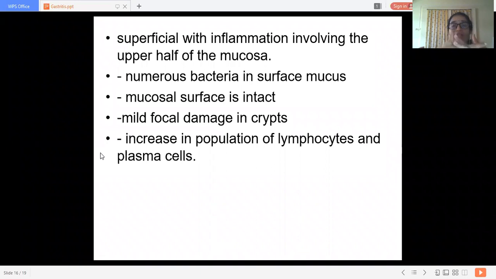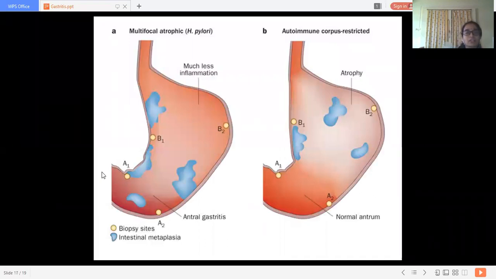As the chronicity increases, the amount of lymphocytes increases and the amount of polymorphs decreases. So in type B gastritis, that is Helicobacter pylori originated gastritis, there are numerous bacteria on the surface mucous membrane. The mucosal surface is intact, but there is mild focal damage in the crypts, not on the mucosal surface, with an increased population of lymphocytes and plasma cells.